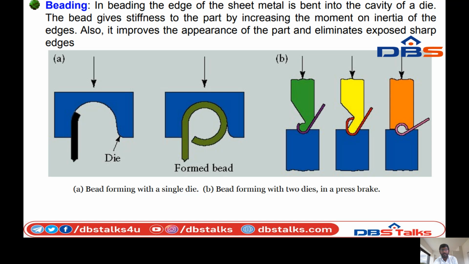So you can see figure B also. The die will be placed to different shapes for different products when pressing the sheet metal. The sheet will be rotated to the particular shape of the die. So this is the shape of the beading operations for the sheet metal operation.